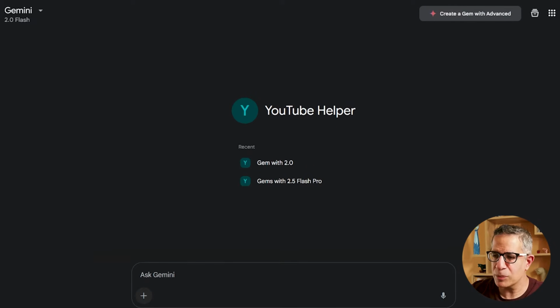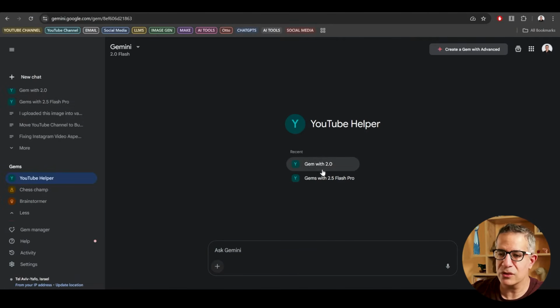So the interface is quite simple. I wish we could customize it a bit more. You can rename your conversations within the gems, so here on the left, by clicking here.